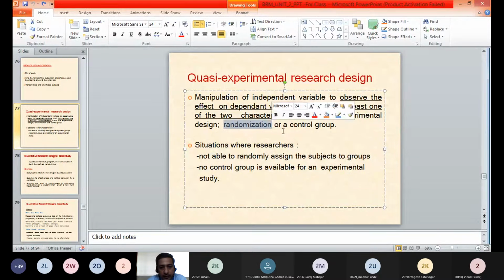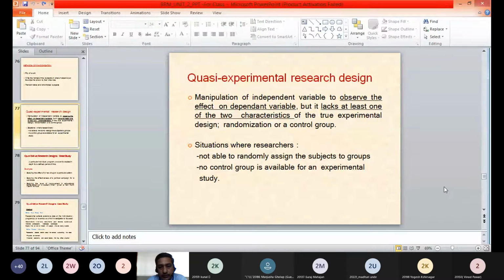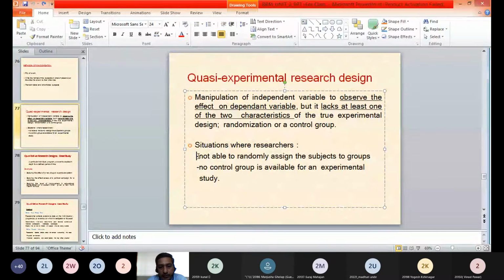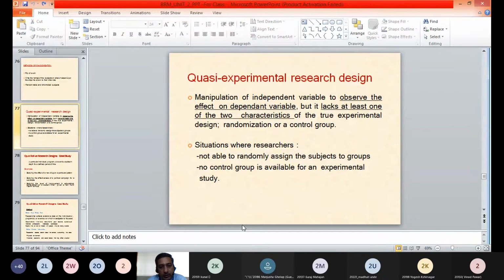Either it will not have randomization or it will not have a control group. So this design will be used in situations wherein the researcher is not able to randomly assign the subjects to the groups, or a control group is not available for the experimental study. In these cases, this quasi experimental research design can be used.